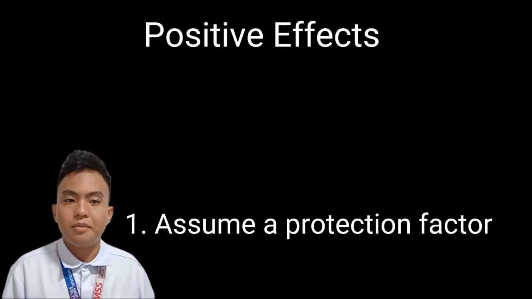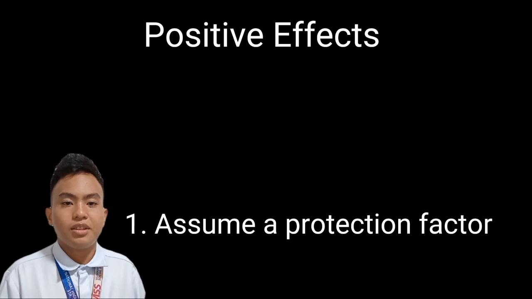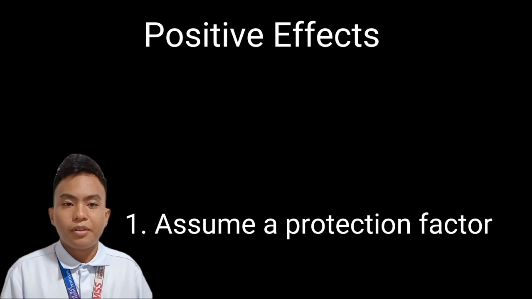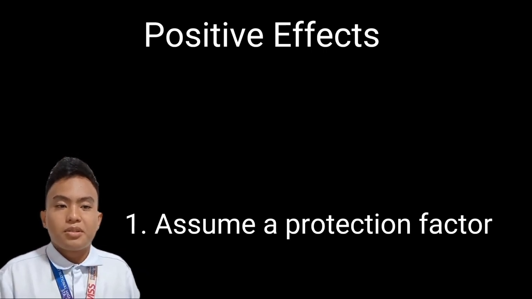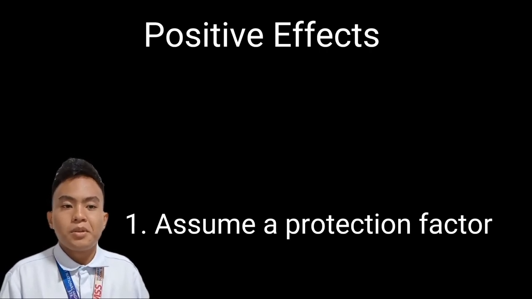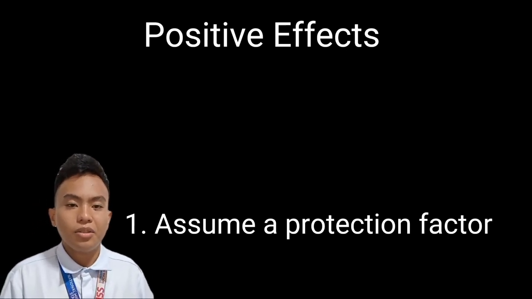These are the positive and negative effects of a social group. The following are: number one, it presumes a protection factor. The first advantage is obvious and has to do with a very material fact. Being part of a group makes it more difficult for us to expose ourselves to dangerous situations that can end us. Being surrounded by people you trust and have a connection with makes it harder to encounter dangerous situations. Although not impossible, it lowers the risk of it.